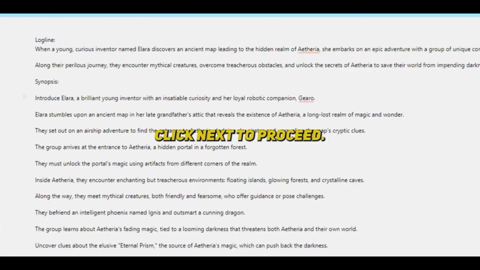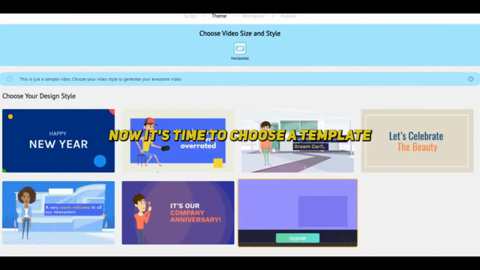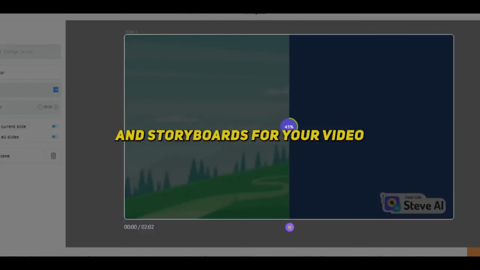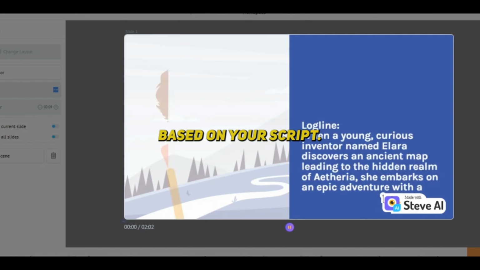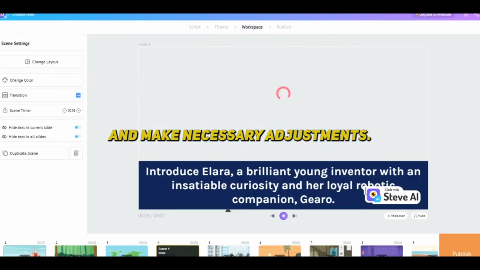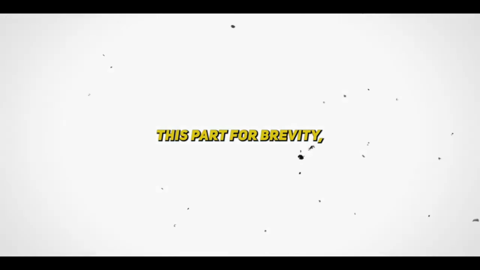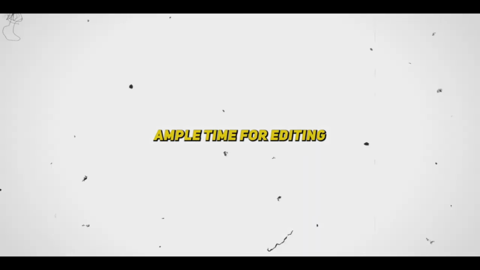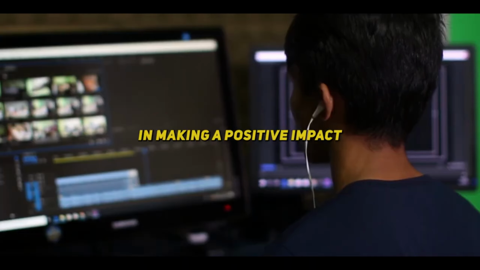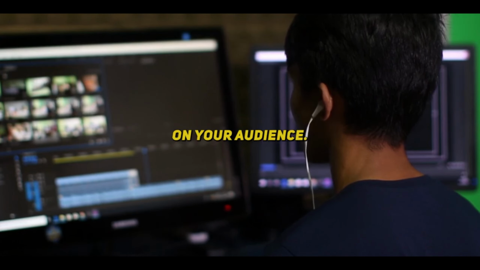Click Next to proceed. Now, it's time to choose a template for your video. The AI will generate visuals and storyboards for your video based on your script. Diligently review each scene and make necessary adjustments. While I will expedite this part for brevity, it is paramount to allocate ample time for editing, as it plays a pivotal role in making a positive impact on your audience.